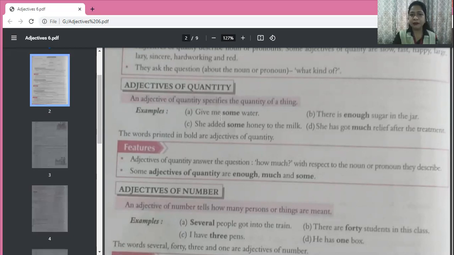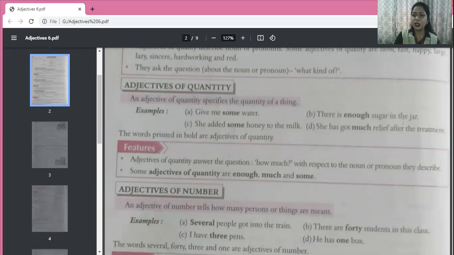See this sentence. Give me some water. Now, water is an uncountable noun. I just told you, you cannot say one water, two water, or three water. So, some water. Adjective of quantity answers the question how much. So, how much water? Some water. So some is an adjective of quantity.